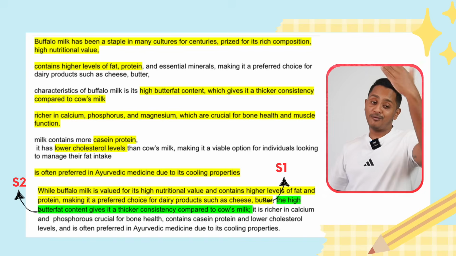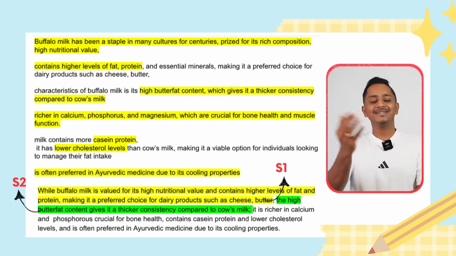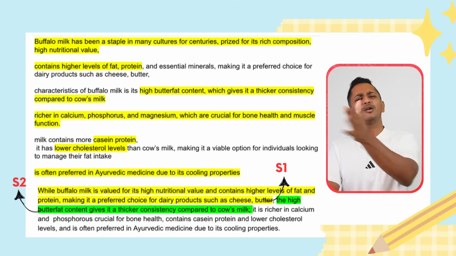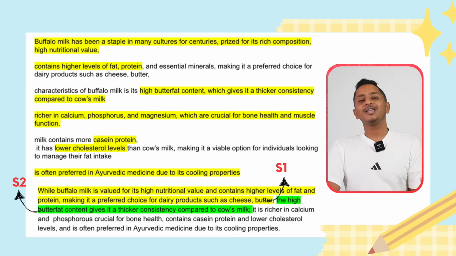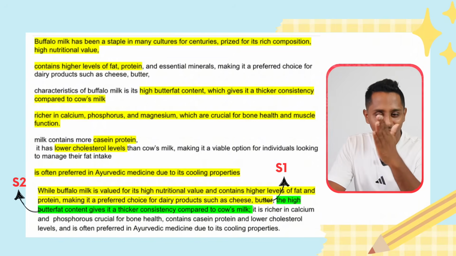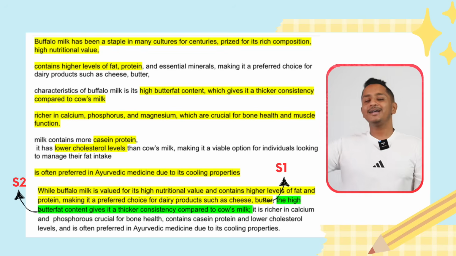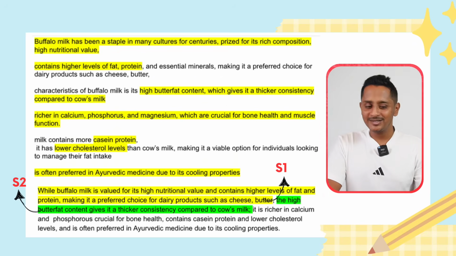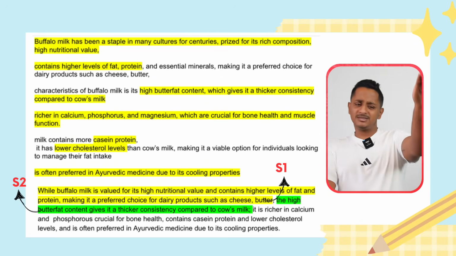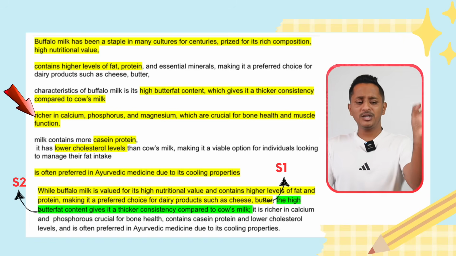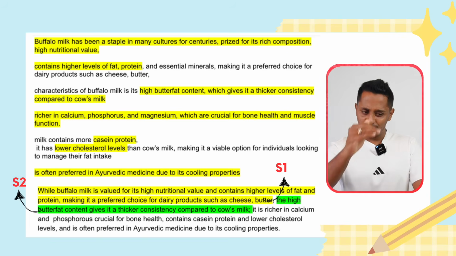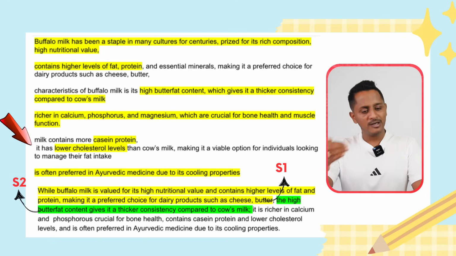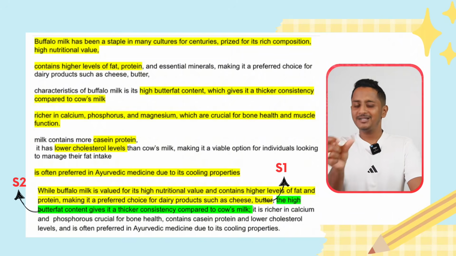Now we need S3 and we have a lot of information. Probably with just one sentence it is difficult to paraphrase. What do we do? We can use S3 and S4. We can add one more sentence to it with a full stop in the end, absolutely no problem. So the overall structure now is changed to while S1, S2, semicolon, S3, and S4. We're going to use a compound sentence towards the end. Let's do that. In the original, we have the fourth sentence, richer in calcium, phosphorus and magnesium, which are crucial for bone health and muscle function. Milk contains more casein protein. It has lower cholesterol levels than cow's milk. All of it, I'm going to paraphrase into one sentence.